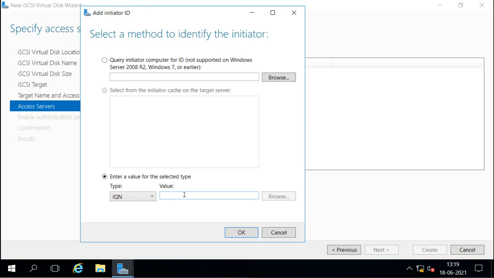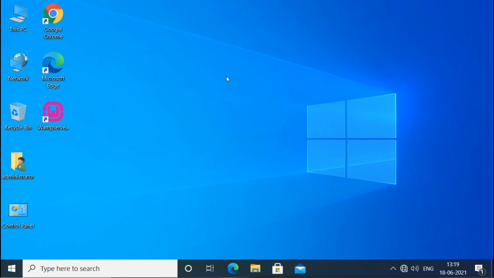Now where will we get the IQN of the initiator? For that we have to go to the client machine, whether it is a Windows 10 client or a Windows Server client. This is our Windows 10 machine, and this is going to be our client for accessing that target. Every Windows client machine like Windows 10, 8, 7 already has the iSCSI initiator installed. We don't have to install anything. We just have to discover, configure and connect it.